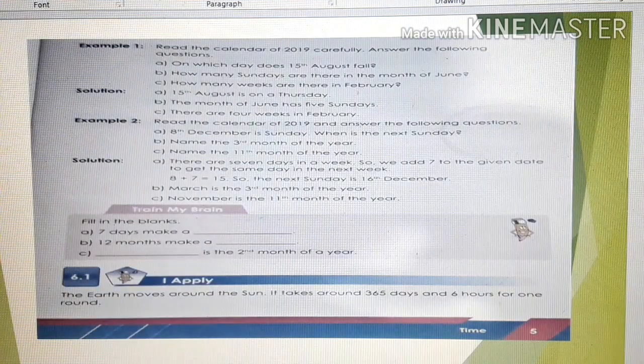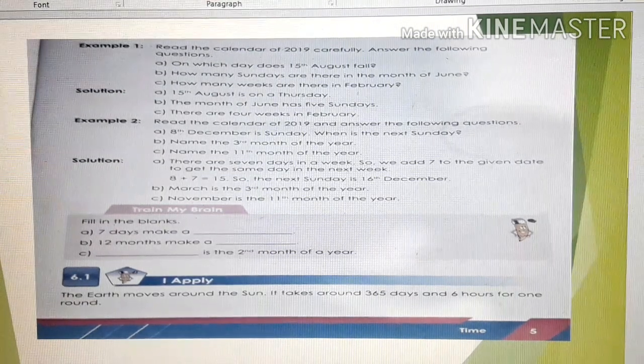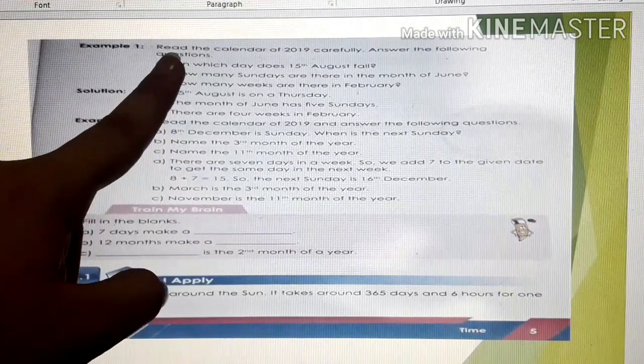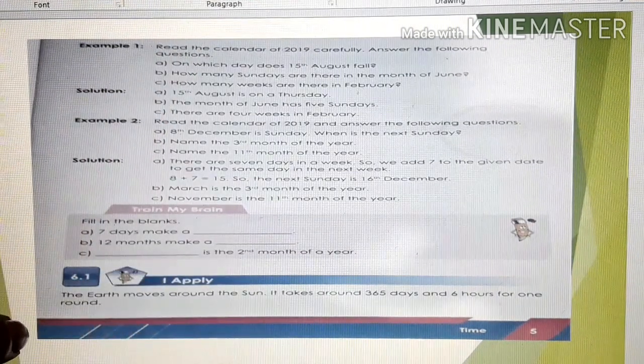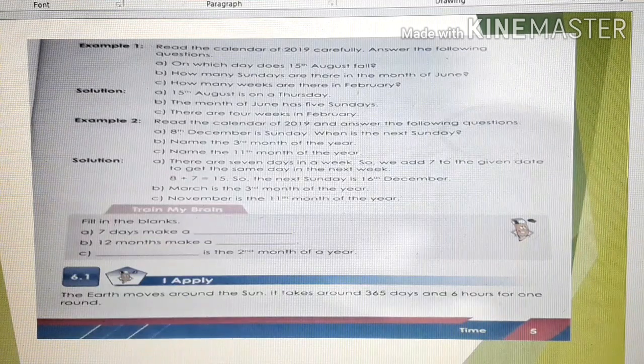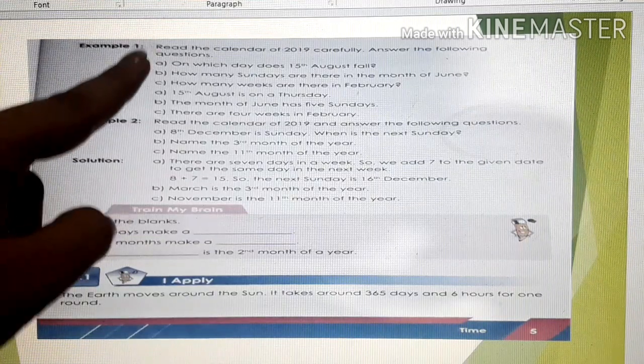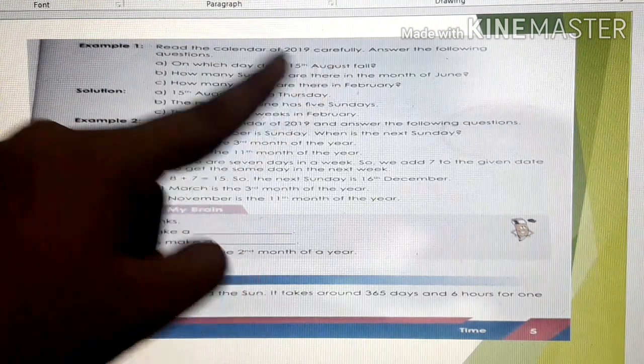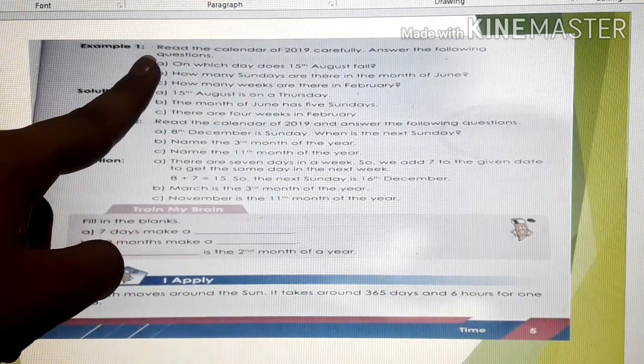Before that, children, there are a few examples, example 1 and example 2, related to the calendar which we studied yesterday. Read the calendar of 2019 carefully and answer the following questions.